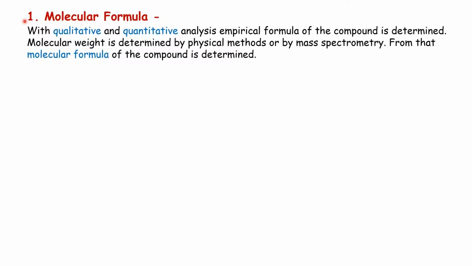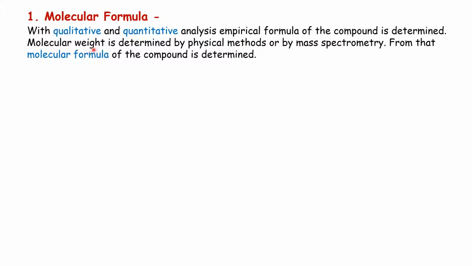Now we go through one by one. The first is molecular formula. To determine molecular formula, qualitative and quantitative analysis is done. Qualitative analysis means detection of elements, and quantitative analysis means estimation of elements present in the compound. From that, empirical formula of the compound is determined.